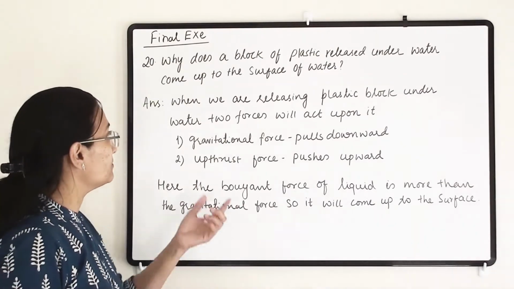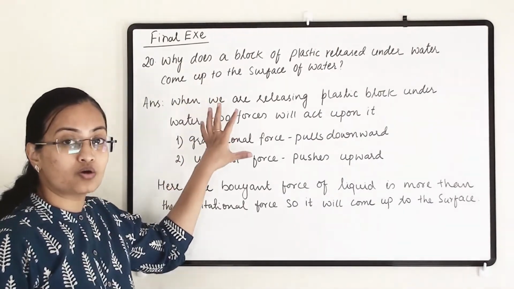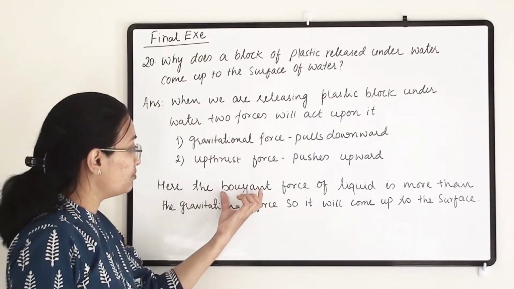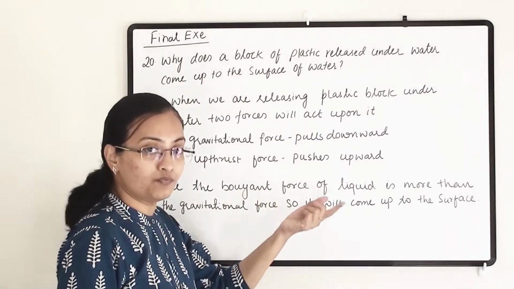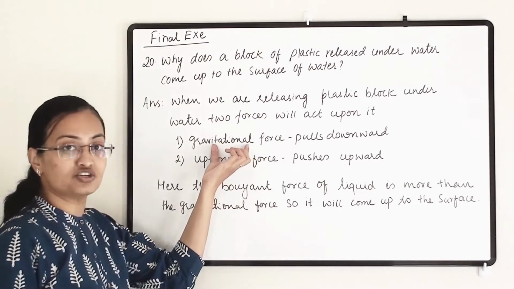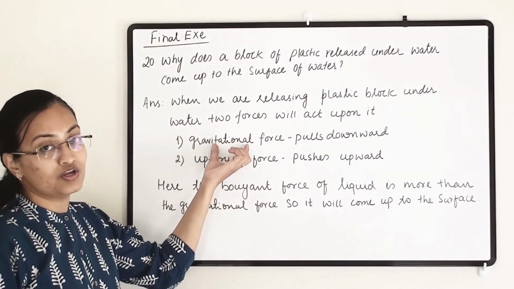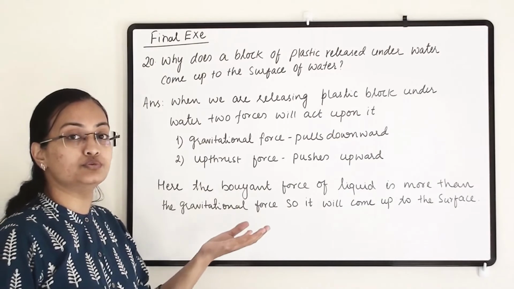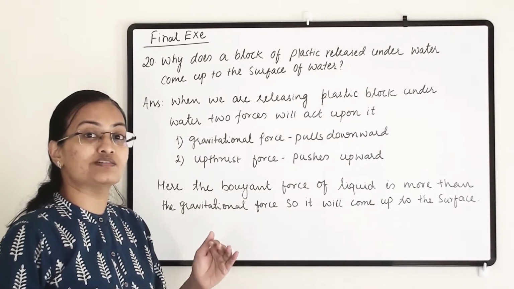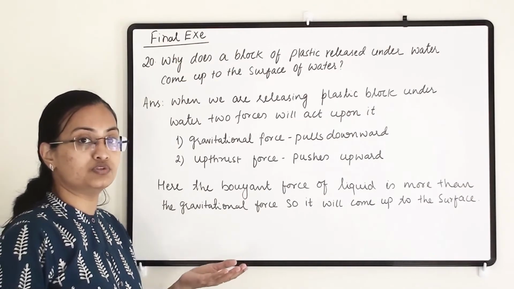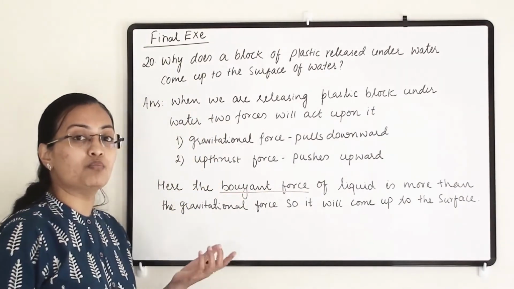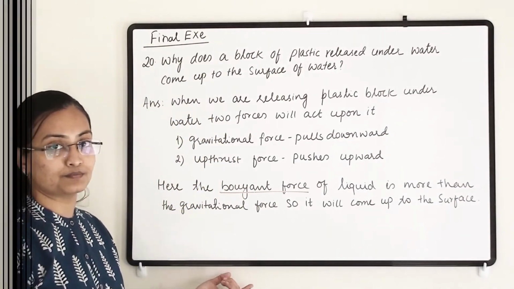upward. Now here the density of this block is lesser than that of the water. So the upthrust force or the buoyant force which is acting upward will be higher and will be more compared to the gravitational force acting on the block. So as a result, the block will come to the surface and it will not remain immersed, or it will not sink into the water, but it will come to the surface, because here the buoyant force acting on the block will be more compared to the gravitational force.